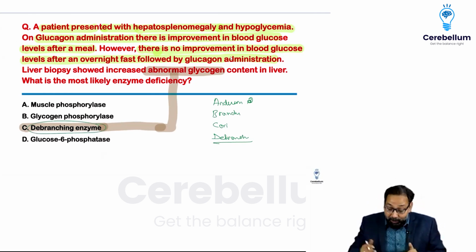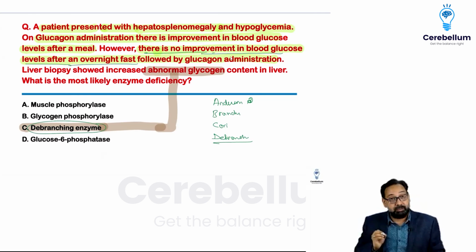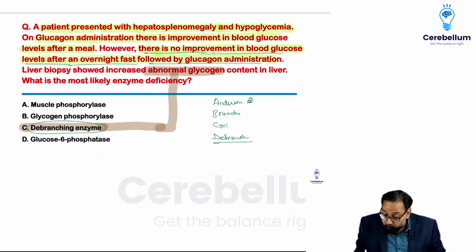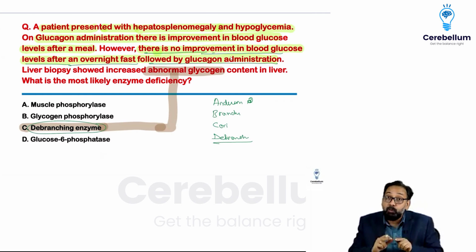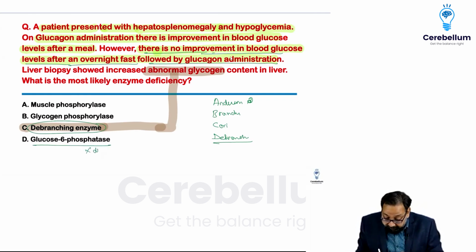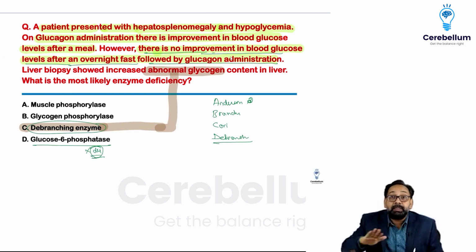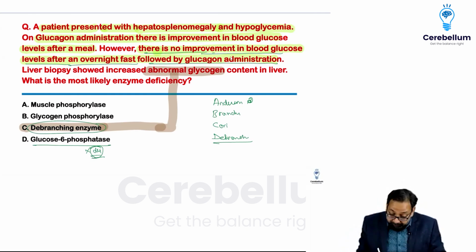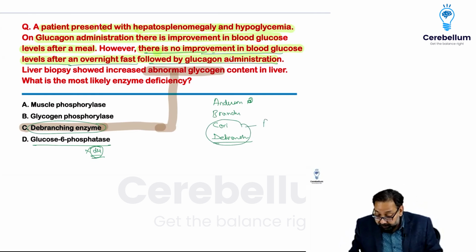Other than that, one important point they have highlighted is that there is no improvement of blood glucose level after overnight fast with the glucagon challenge test. If glucose 6-phosphatase is deficient, if you give glucagon, there is no increase in fasting or fed state. But in Cori's disease, in the fed state, after giving glucagon, glucose will increase.